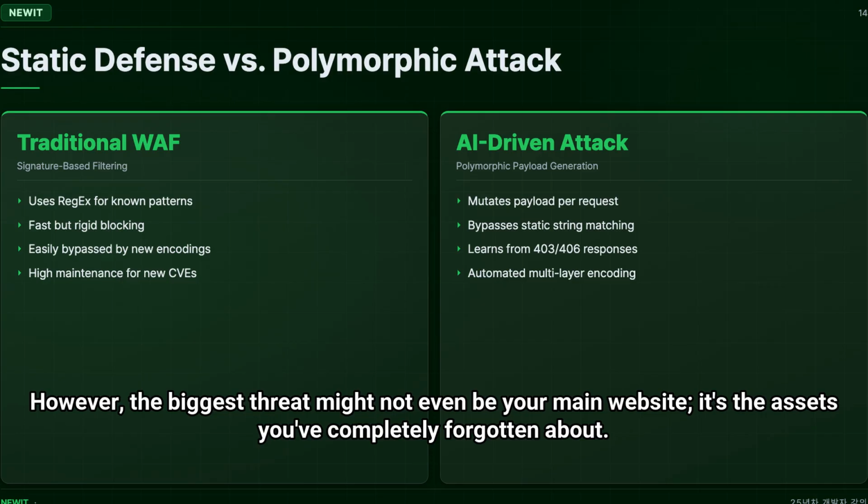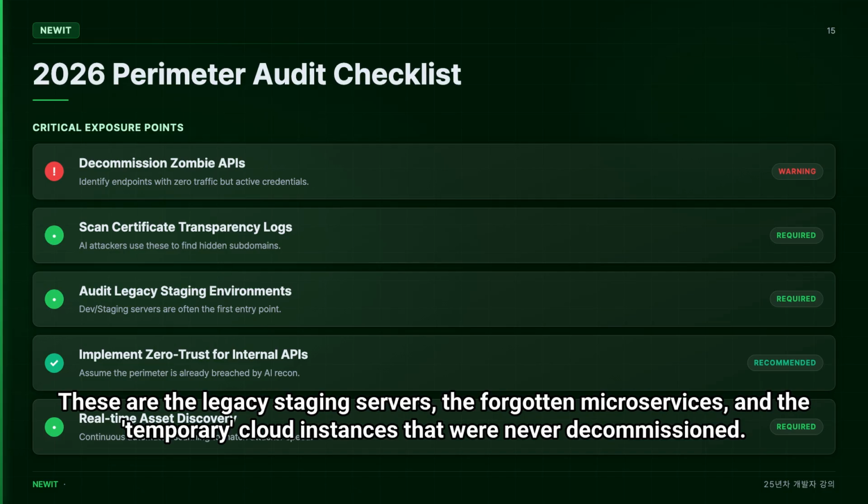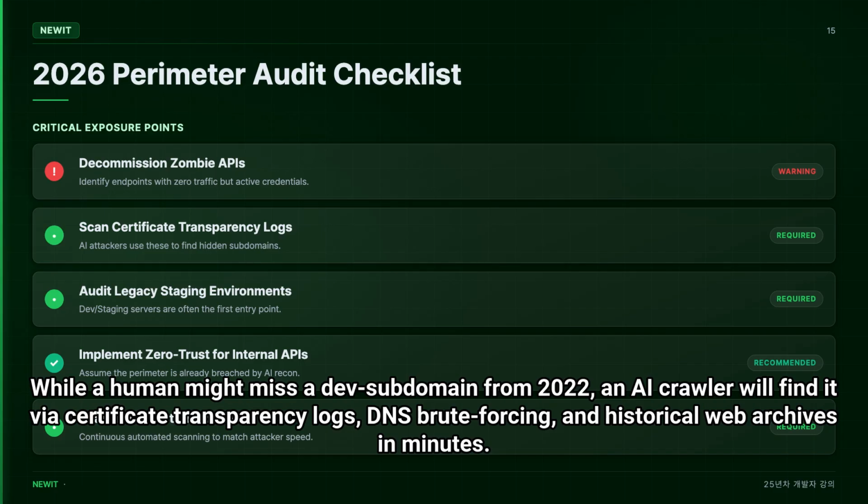However, the biggest threat might not even be your main website. It's the assets you've completely forgotten about. The true Achilles heel of any enterprise in 2026 is its shadow IT and zombie APIs. These are the legacy staging servers, the forgotten microservices, and the temporary cloud instances that were never decommissioned. AI recon tools are exceptionally good at finding these. While a human might miss a dev subdomain from 2022, an AI crawler will find it via certificate transparency logs, DNS brute forcing, and historical web archives in minutes.